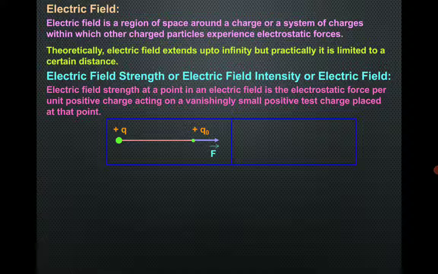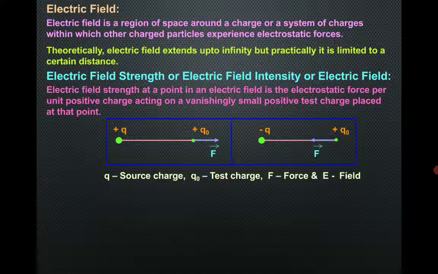So you can see electrostatic repulsion is there by the source charge on the test charge. If the source charge is negative, electrostatic attraction will be there by the source charge on the test charge. But remember, test charge will always be a positive charge. So you can see Q is the source charge, Q naught is the test charge, F is the force, and E is the electric field strength or electric field intensity.